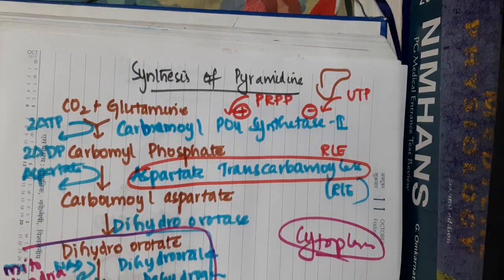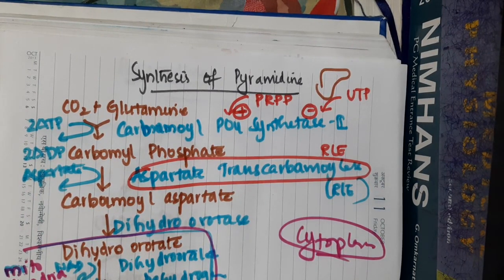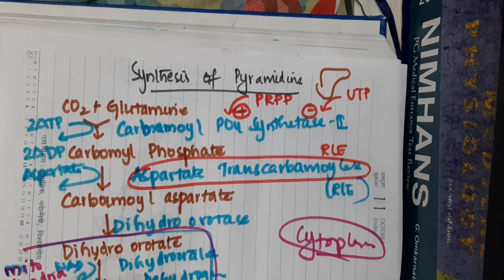Now in pyrimidine synthesis, there is deficiency of an enzyme which might result in a disease.